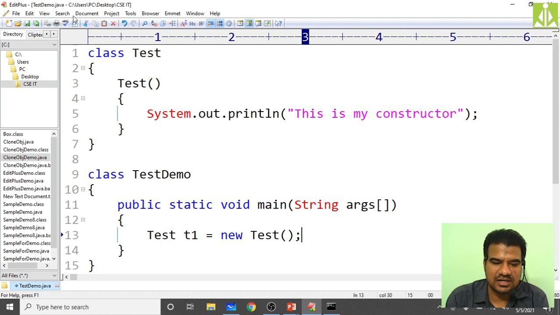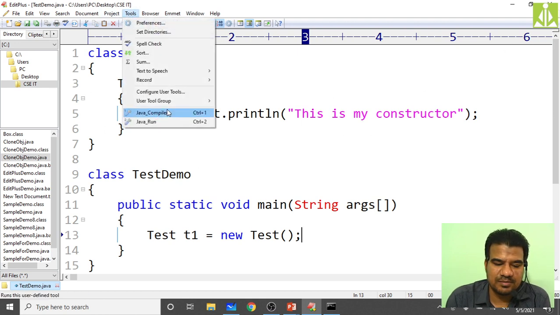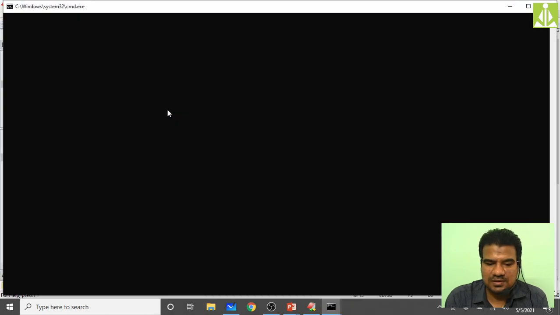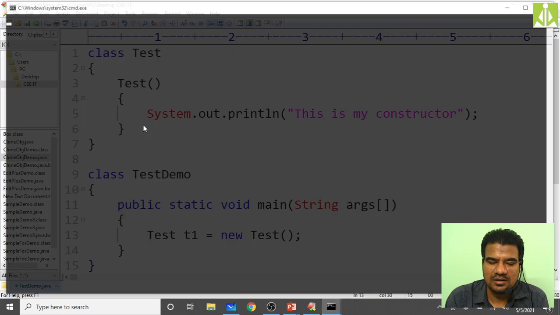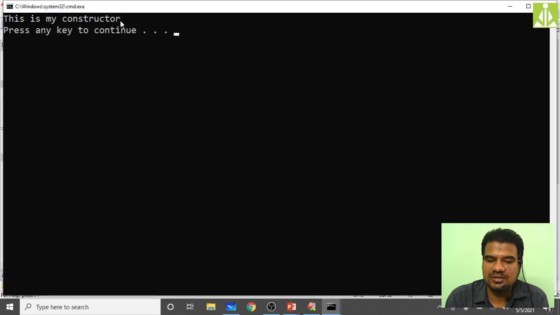This is my constructor. That's it. So step by step I want to show. This is program compilation is successful. Now run. Yes, we are getting this is my constructor message.